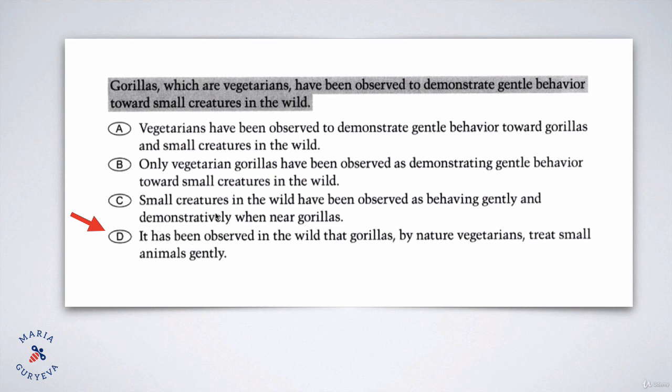So every time we see that there's no paraphrasing, it means that the answer choice is wrong. So you had a lot of hints here. You had this only hint, you had all these exact words hints. So you see that only answer choice D was correct because it correctly paraphrased everything, and it was actually paraphrasing, right? It used synonyms instead of the exact words from the sentence. That is why this answer choice is correct.